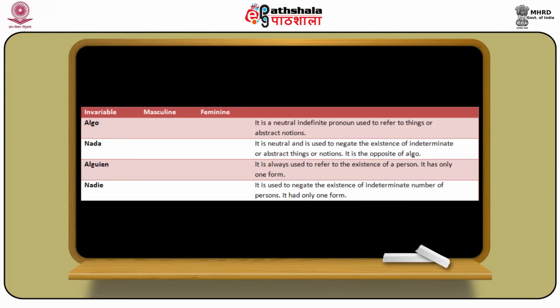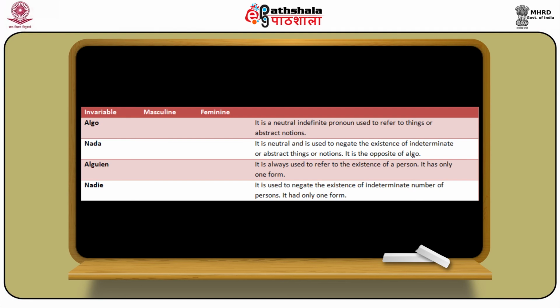Algo is a neutral indefinite pronoun, which means something, and it is used to refer to things or abstract notions. And then nada is nothing or anything, and it is also neutral and is used to negate the existence of indeterminate or abstract things or notions. So it is the opposite of algo. Algo meaning something and nada meaning nothing.